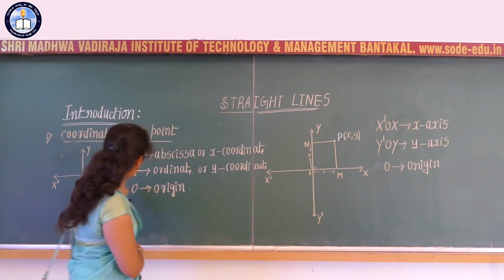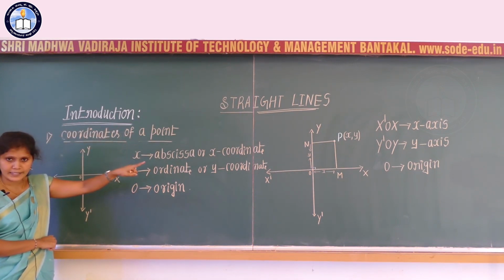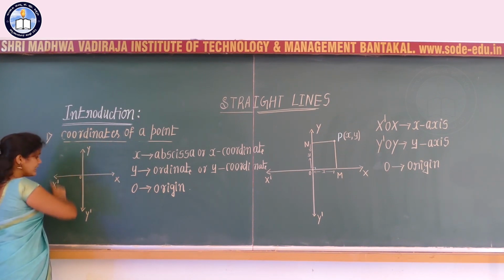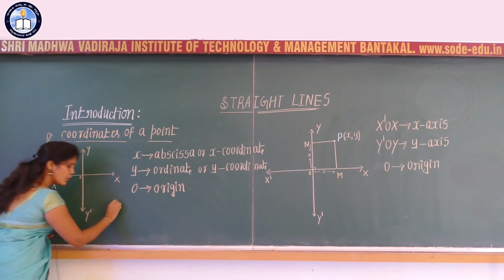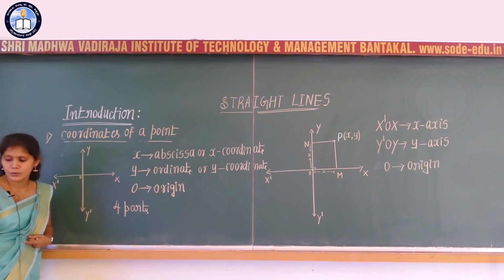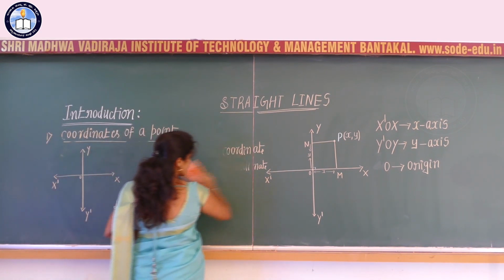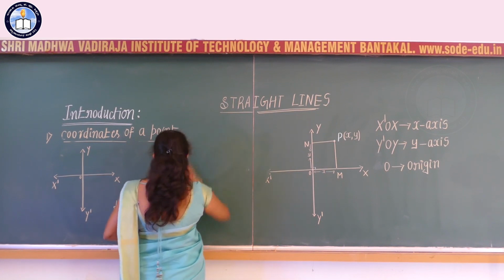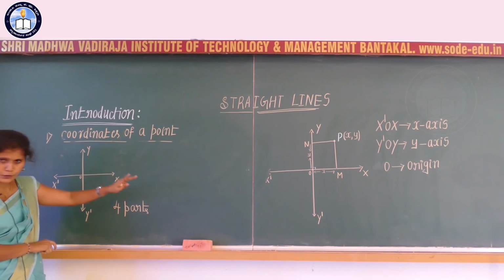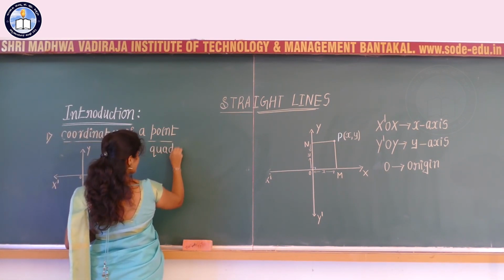Correct? The x axis and y axis together we call the coordinate axes. These coordinate axes divide the plane into four parts, and these four parts we call quadrants.